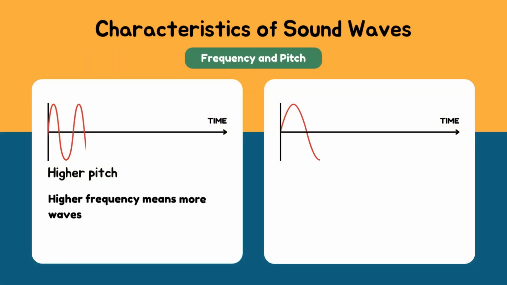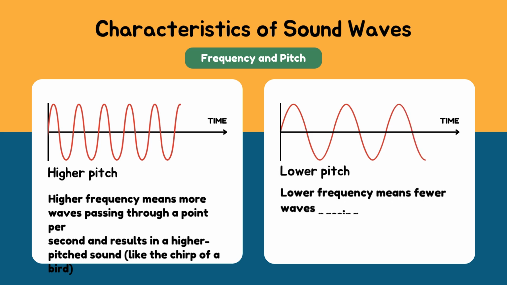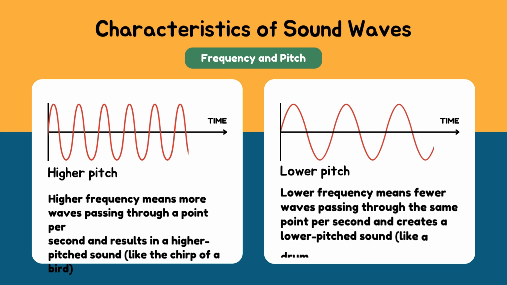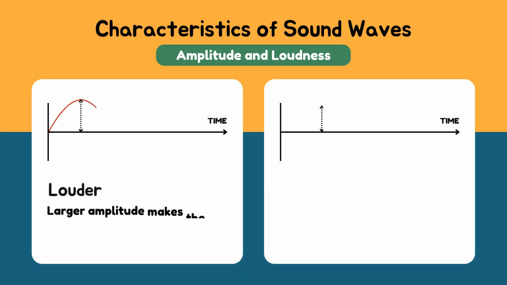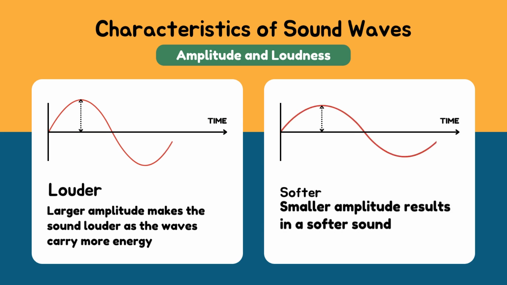Frequency and pitch. Higher pitch. Higher frequency means more waves passing through a point per second and results in a higher pitched sound, like the chirp of a bird. Lower pitch. Lower frequency means fewer waves passing through the same point per second and creates a lower pitched sound, like a drum beat. Amplitude and loudness. Larger amplitude makes the sound louder as the waves carry more energy. Smaller amplitude results in a softer sound.